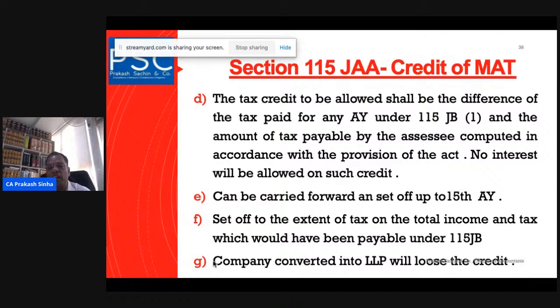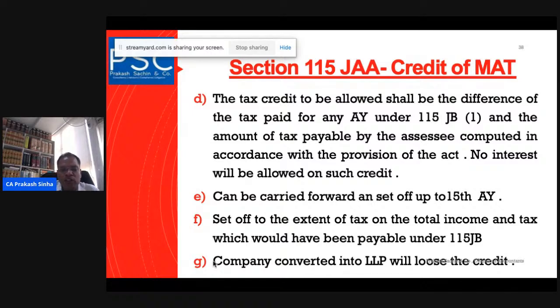If the company is converted into an LLP, then they will lose the benefit of it. These are provisions which are subject to quite a lot of litigation, because if a company which has paid the MAT, or has paid the AMT, converts itself from a company to an LLP, then they will not be getting the benefit which they have been used to getting here.